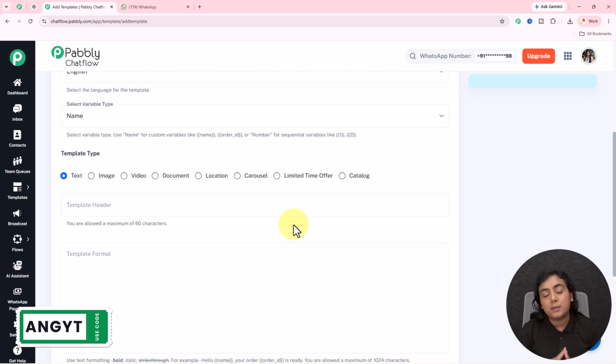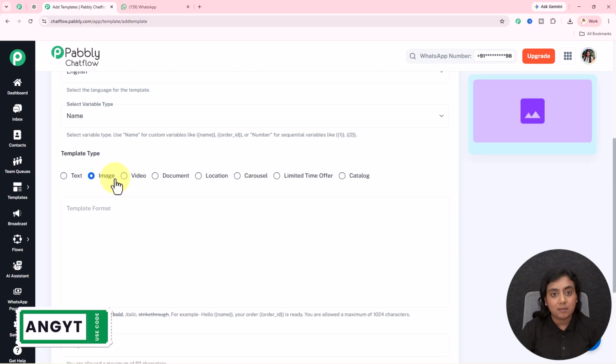Now, how can we put the first impressions with our customers? In the message, if you add an attractive image or a video, you can create a good impression with your customers or leads. So for the template type, I will select image. If you want, you can select video, document, location, or other details according to your requirement. I will select image.